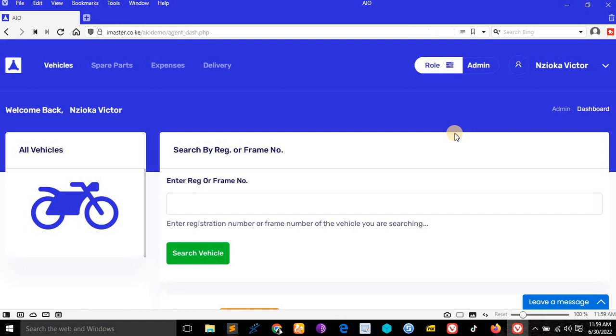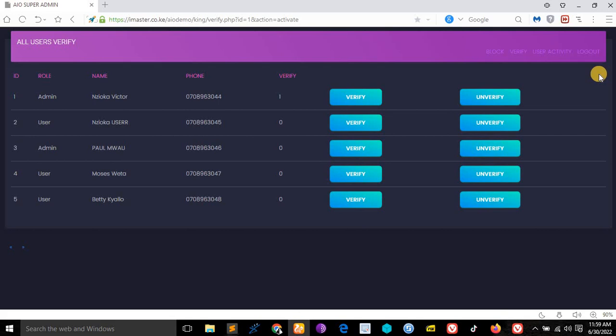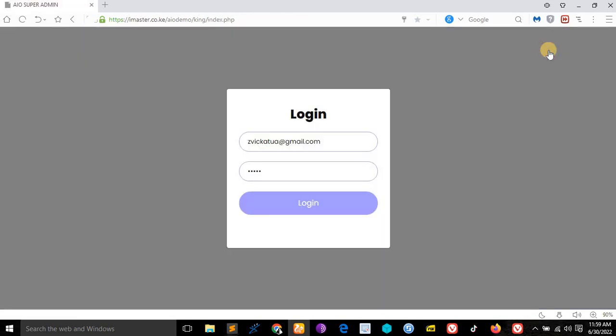So that is it in the user's part. Now let's go to the super admin. The super admin has the ability to see everything which is happening in the system. Let me show you. So let me log in like this.